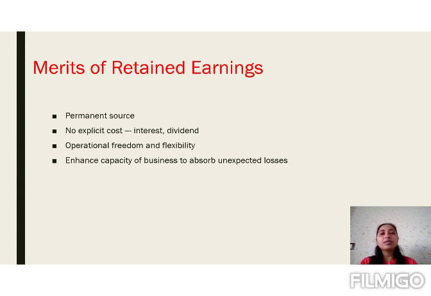When the company has decided to shut down or liquidate the business, what will the company do? The company will sell all the assets and make the payment of the liabilities. In that case, retained earning is the internal source, so the company doesn't have to make repayment of retained earning to anyone. So it is permanent capital. The company can utilize it till the time of winding up or liquidation of the company.